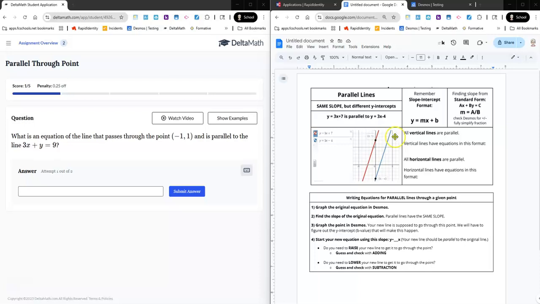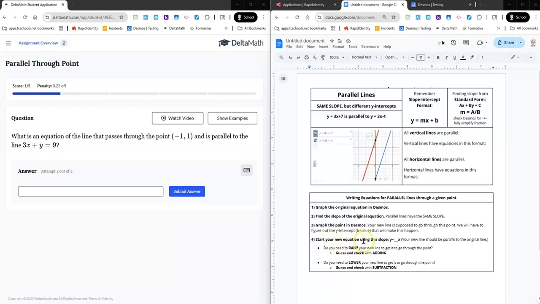Okay? So that is the key to doing these questions in our Delta Math. To come up with parallel lines, they have to have the same slope. Okay? And so we've actually got some how to do that. We can graph. We're going to graph our original equation in Desmos. We're going to find the slope of the original equation. And then we're also going to graph the point in Desmos.